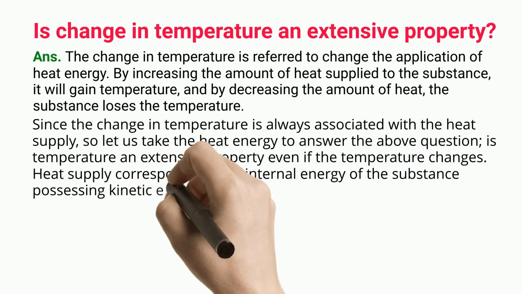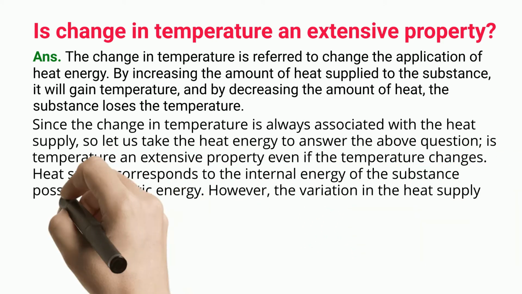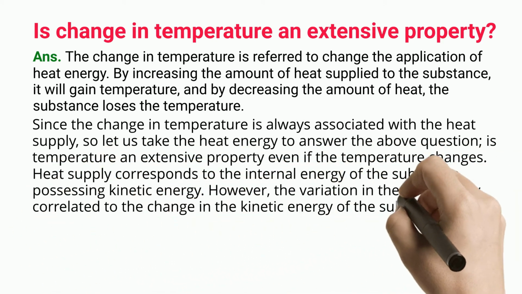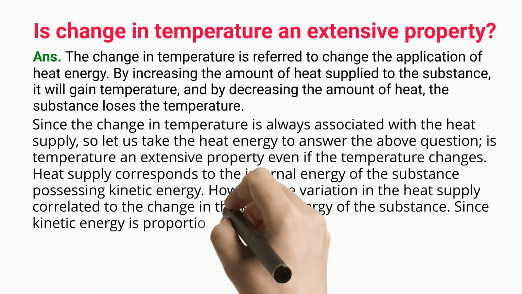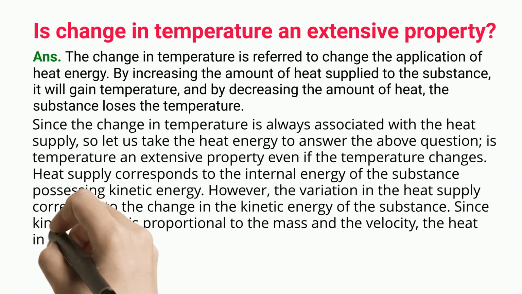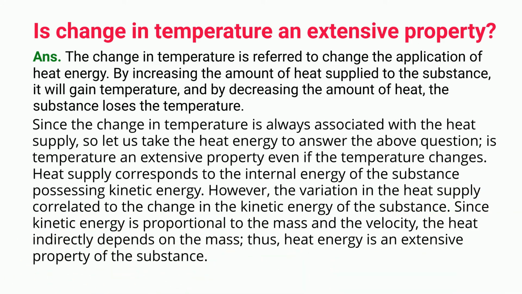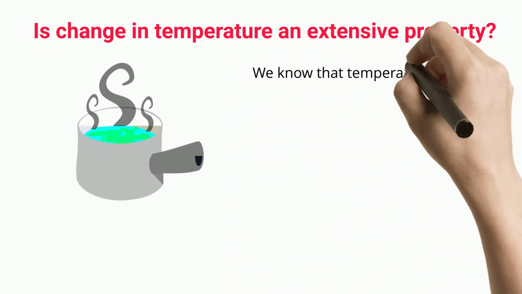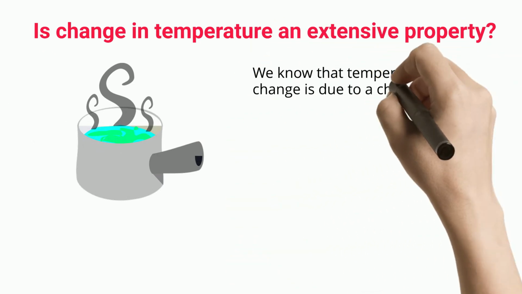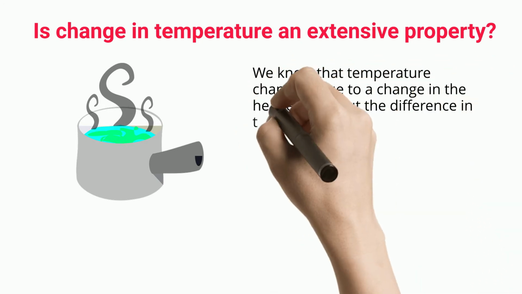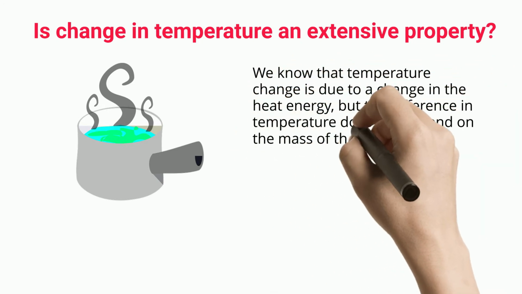Heat supply corresponds to the internal energy of the substance possessing kinetic energy. However, the variation in the heat supply is correlated to the change in the kinetic energy of the substance. Since kinetic energy is proportional to the mass and the velocity, the heat indirectly depends on the mass, thus heat energy is an extensive property of the substance. We know that temperature change is due to a change in the heat energy, but the difference in temperature does not depend on the mass of the substance.